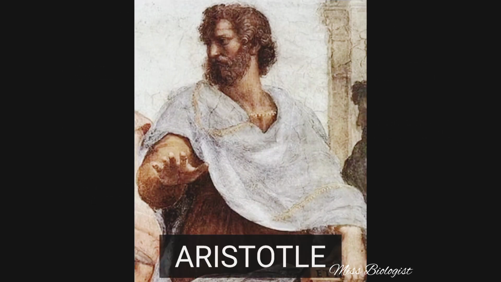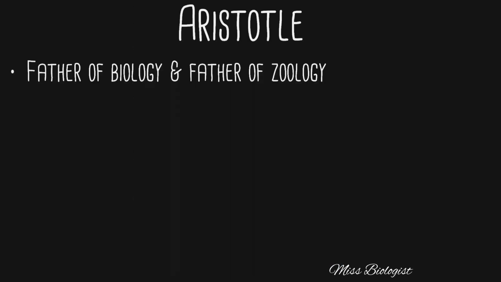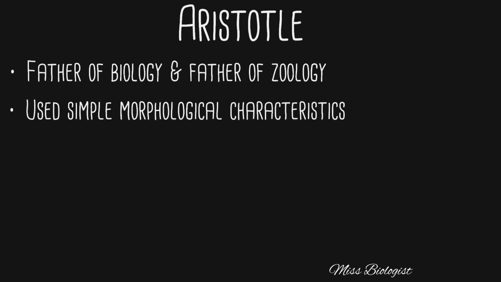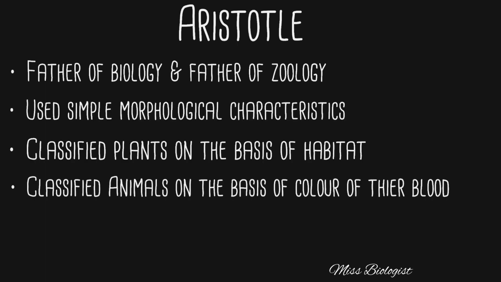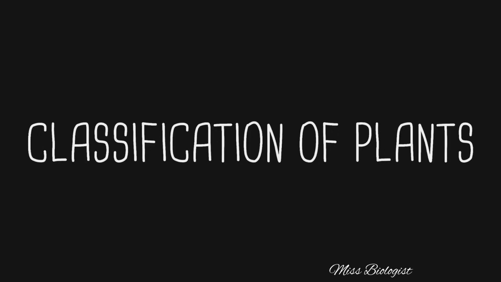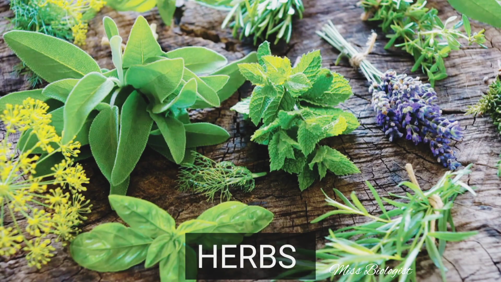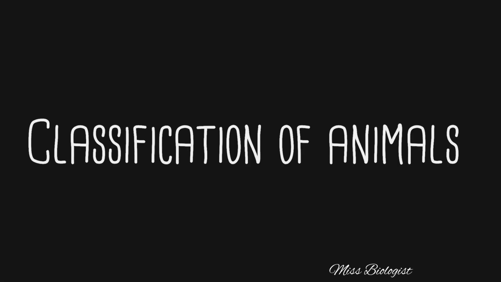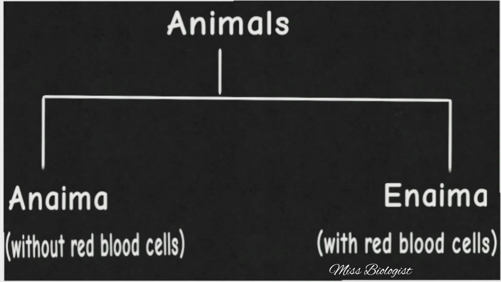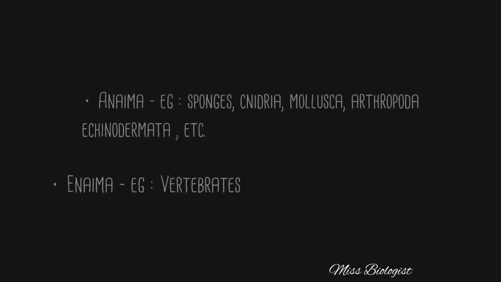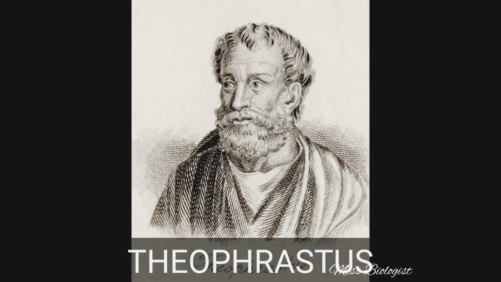Let's get started. The initial classification was given by Aristotle around 350 BC. He is also known as the father of biology and father of zoology. He classified all known living organisms into two groups, that is, plants and animals. He used simple morphological characters to classify them. He classified plants on the basis of their habit, that is, into herbs, shrubs and trees, whereas he classified animals into two groups, that is, Enaima and Anaima, on the basis of the color of their blood.